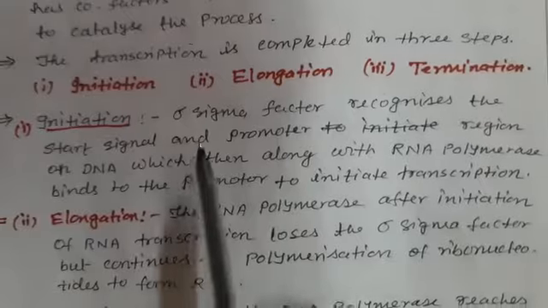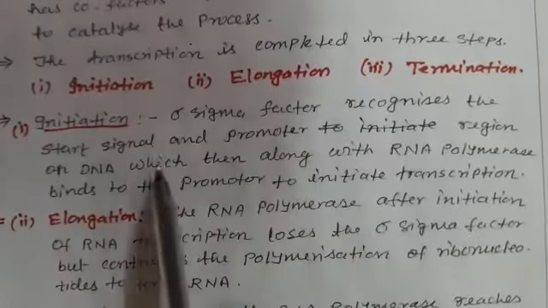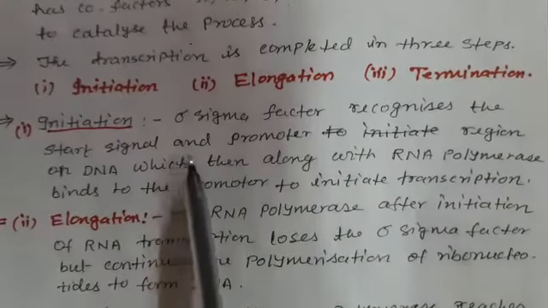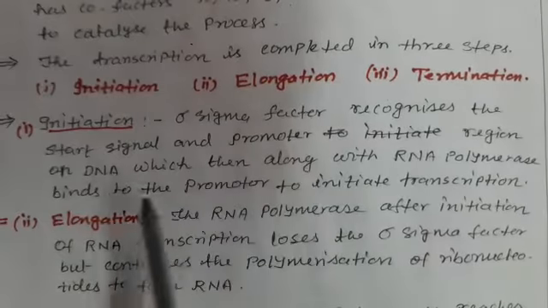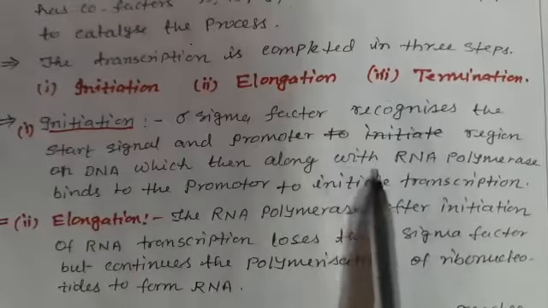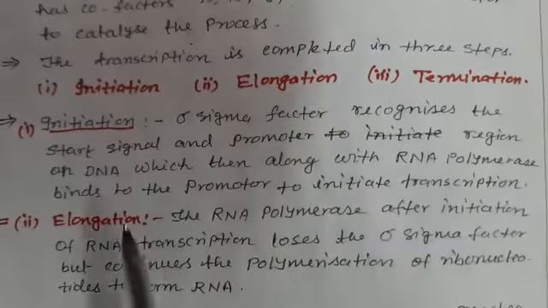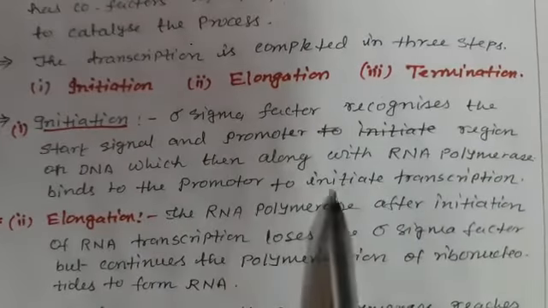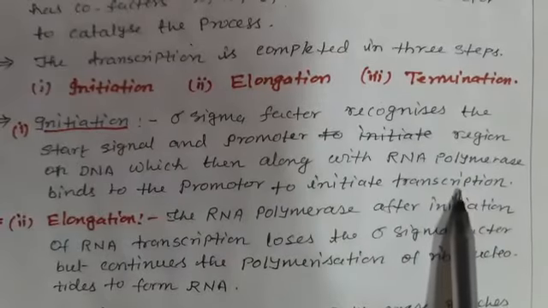Initiation. Sigma factor recognizes the start signal and promoter region on DNA, which then along with RNA polymerase binds to the promoter to initiate transcription.